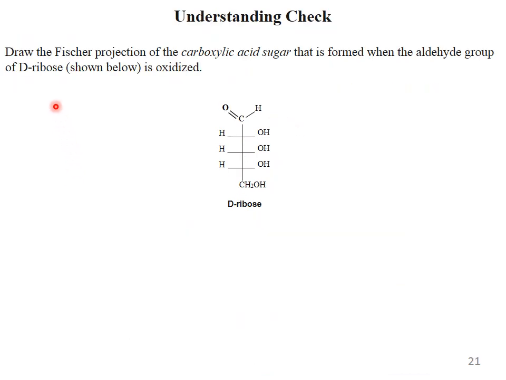There is another understanding check for you. Draw the Fischer projection of the carboxylic acid sugar that is formed when the aldehyde group of D-ribose is oxidized. When this is oxidized, draw the carboxylic acid sugar that is possible. This is for your work, you have to do it.